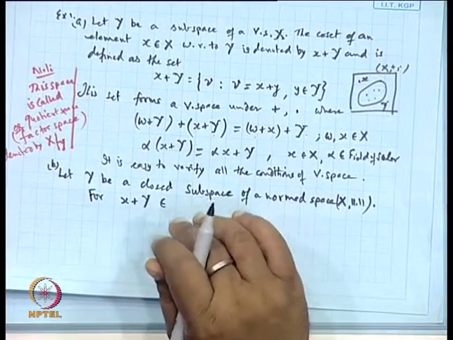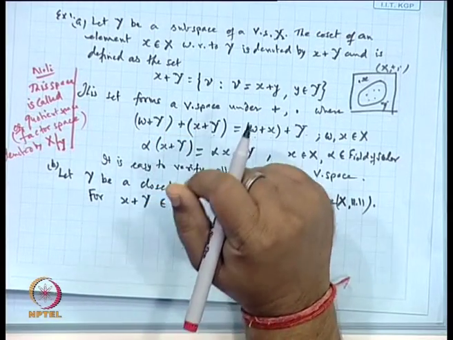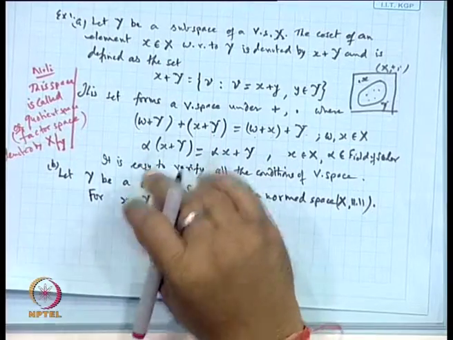Now, we wanted this space to be a normed space. So we have to modify our example accordingly.